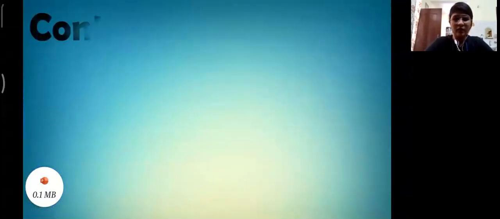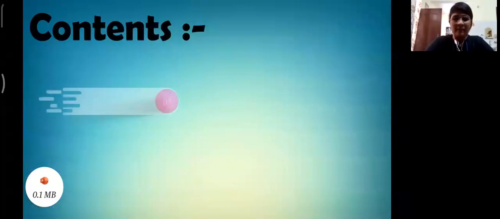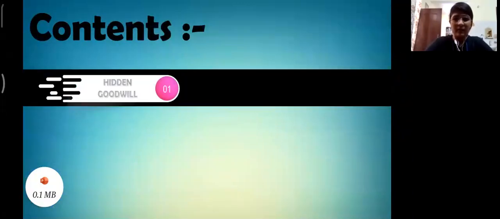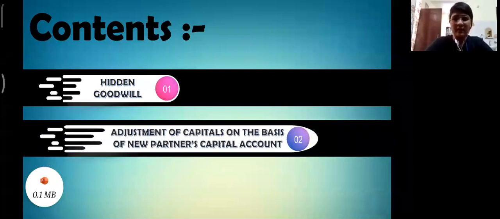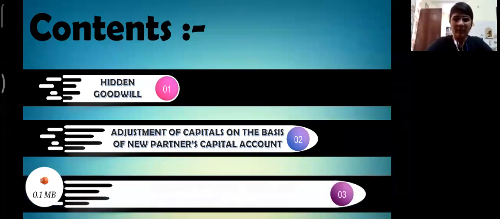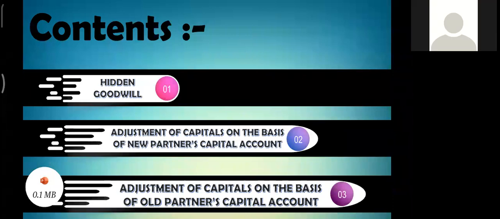Here are the contents of the presentation. First is Hidden Goodwill. Second is adjustment of capital, which is divided into two parts, that is on the basis of partner's capital account and on the basis of old partner's capital account.